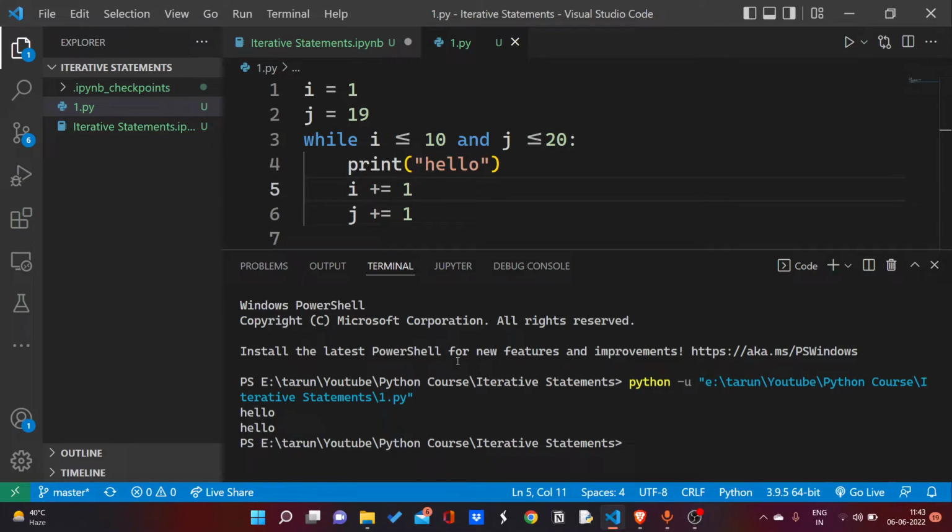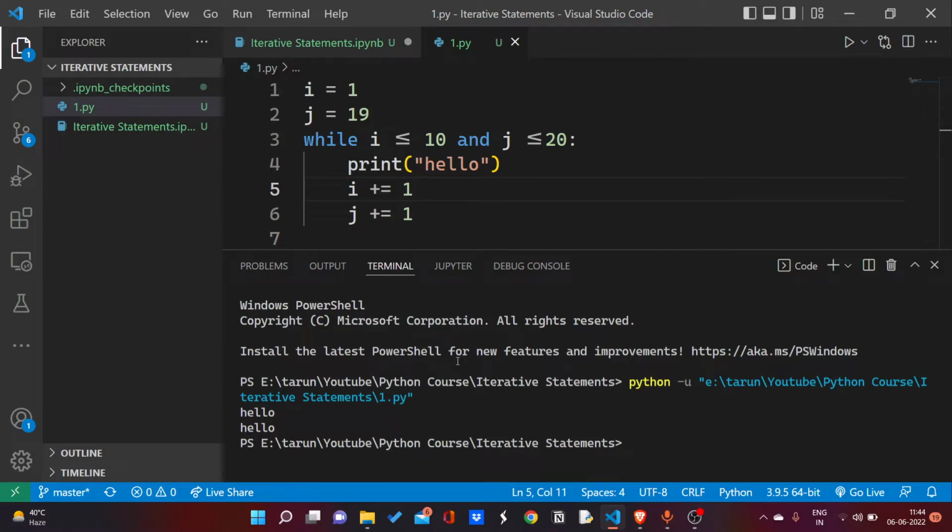Now we will see how. First it will check the condition. i is less than or equal to 10, sure. 1 is less than 10. j is less than or equal to 20, sure. We printed hello. After that i will get incremented and i becomes 2. j gets incremented, j becomes 20. We check the condition. 2 less than 10, sure. 20 less than equal to 20, true. Both conditions are true and we have an AND operator between. So if both conditions are true, we get a true whole. So we printed hello again. After that i became 3 and j became 21.